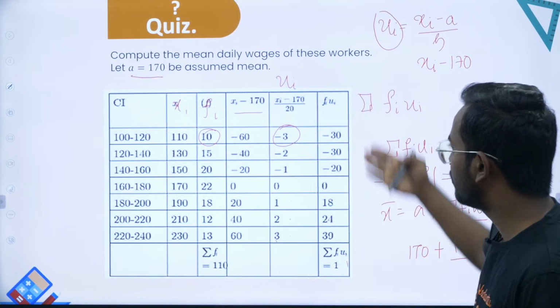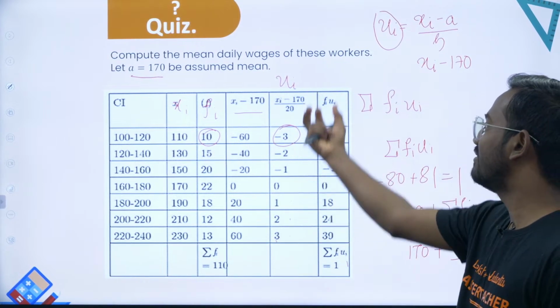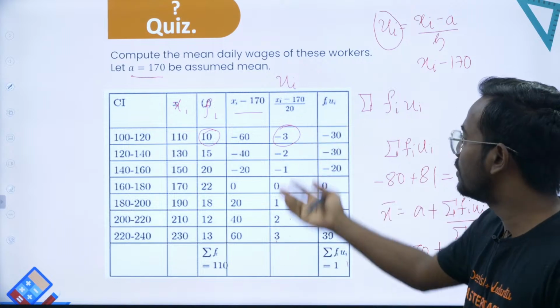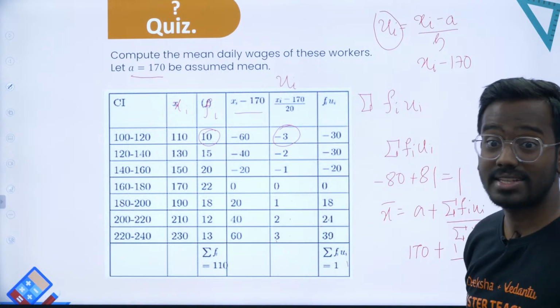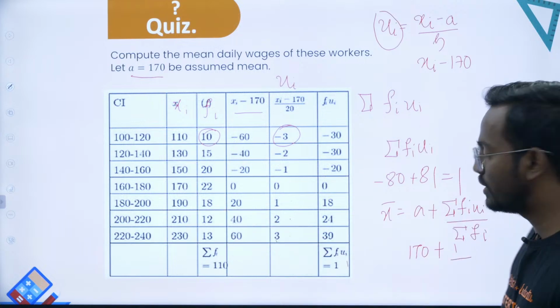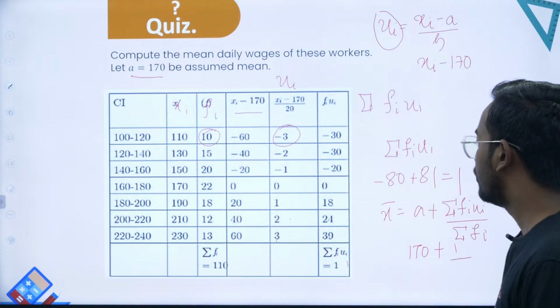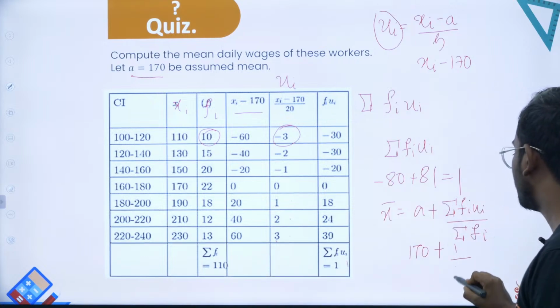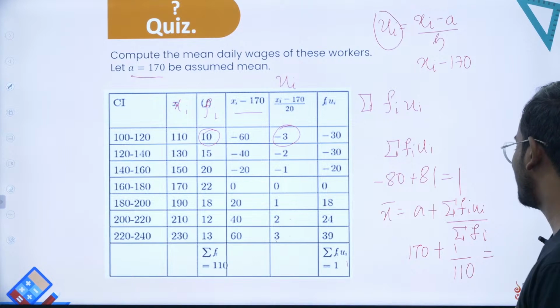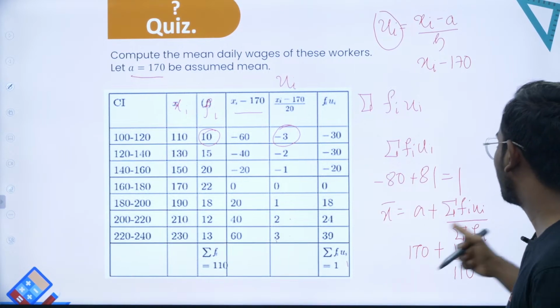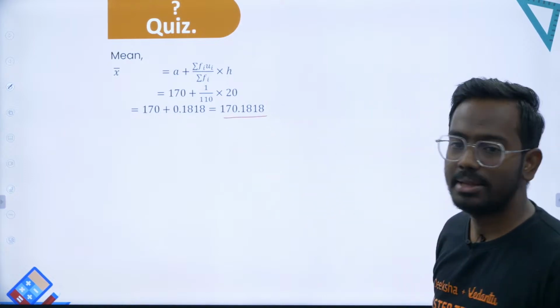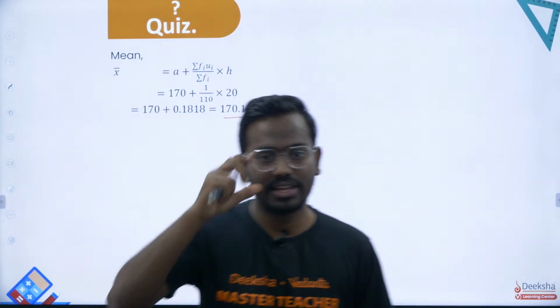This is the beauty of this method: the calculations are much less, or else summation fi xi will take a lot of time. 1 divided by summation fi, which is 110. Collectively, the sum ends up at 170.1818. This is the final answer.